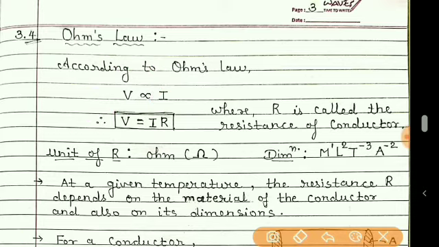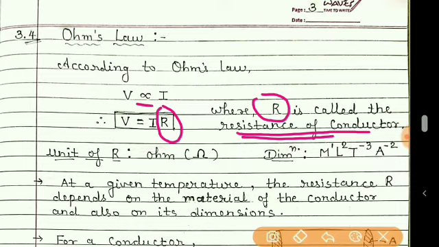And so if we remove this proportionality sign, there must be some constant, and here that constant is nothing but the resistance of a conductor. So here this R is called the resistance of a conductor, and it is constant for a given conductor.